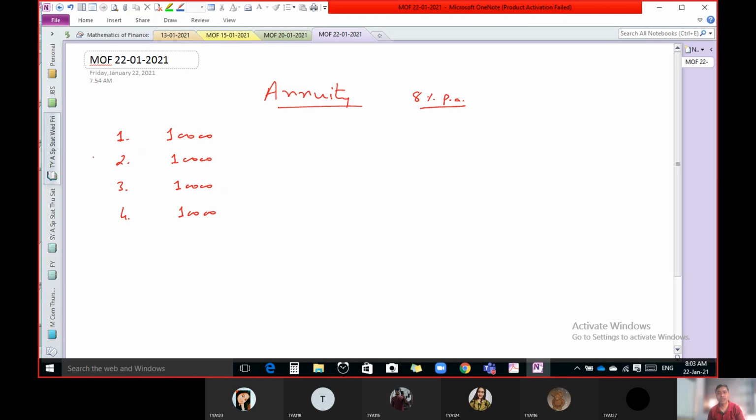So what is the total amount? If that is the question, how do we find the answer? Listen carefully. The person invests 10,000 rupees at the end of the first year. We want to find the total amount after the end of 4 years.